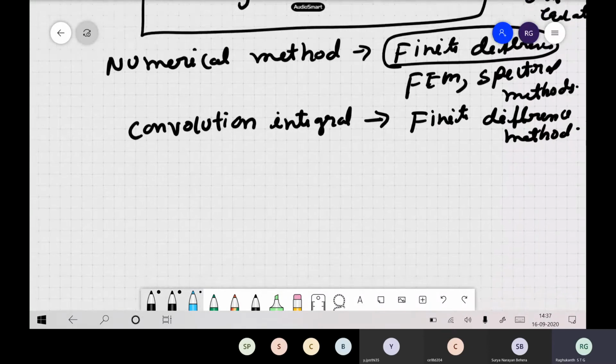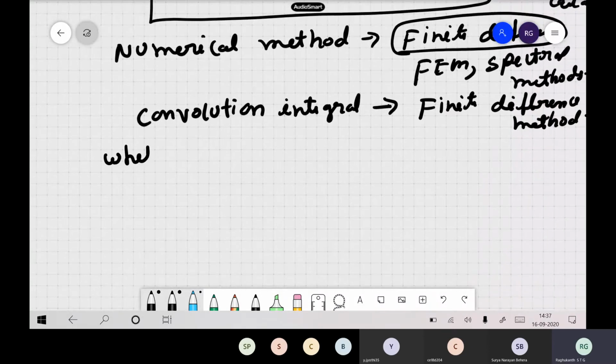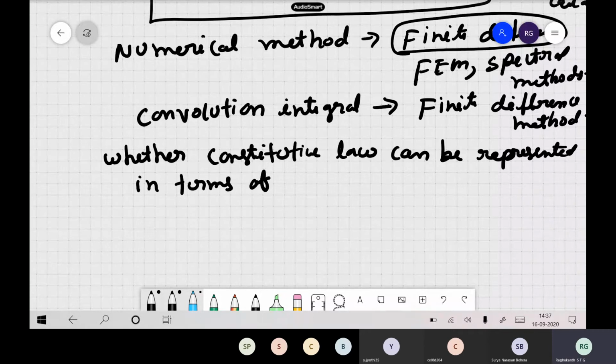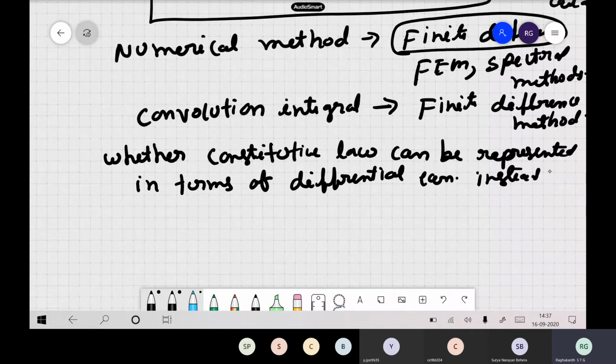So now the question is whether this constitutive law can be represented in terms of a differential equation, instead of a convolution integral.